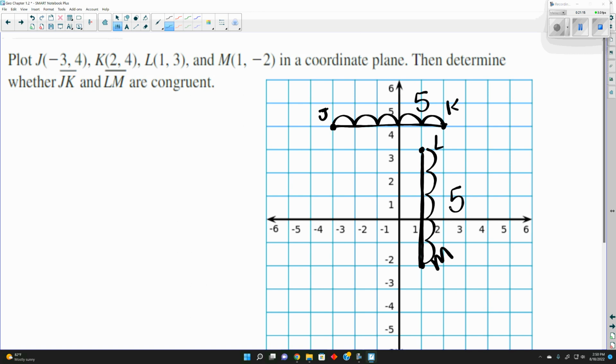So are they congruent? Yes. And for us to say congruent, we can say that JK, and we put the line segment above it because we're talking about the segment itself, is congruent to, our equal sign with a little squiggle line above it. Do we have to add that squiggle line? Yes.